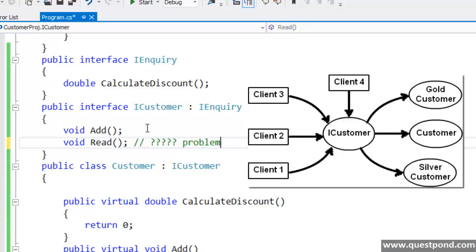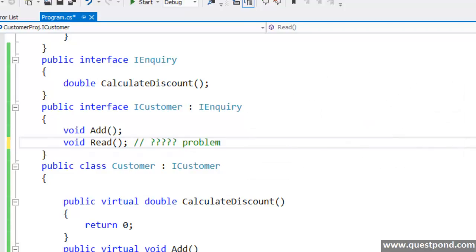who are working very nicely, they have no issues, and they do not want the read method. They are happy with the add method, they are happy with the calculate discount. Now, if you go and update this interface here, that means you need to also go and update all your clients, right? And updating thousands of clients is a big job altogether, right? So how do we solve this problem?